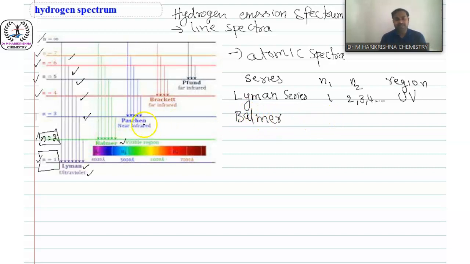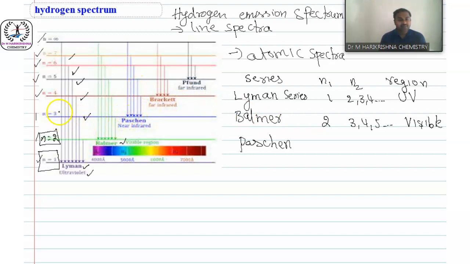Next is the Balmer series, which contains n equal to 2, so n1 equal to 2. Emission means electrons are coming to level 2 from 3 or 4 or 5 and so on. This one we can observe in the visible region, which means we can see it easily with our eyes. Then the third series is the Paschen series.